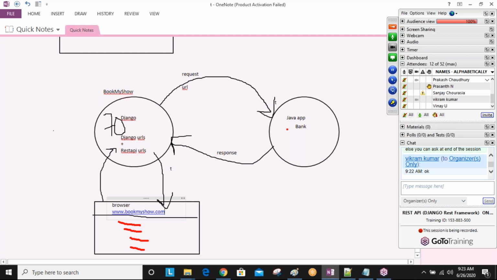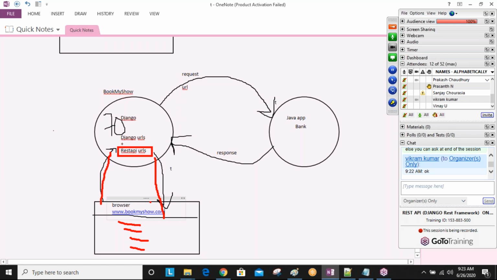Are you understanding this one? Okay, assumption: you are not developing REST API URLs. Then what is the problem? Finally we are unable to book the tickets. So without booking the tickets, we are sending the request to Book My Show, it's a time-waste process. You are sending requests, you are seeing the dates and the timings, all things, but finally you are not buying the tickets.